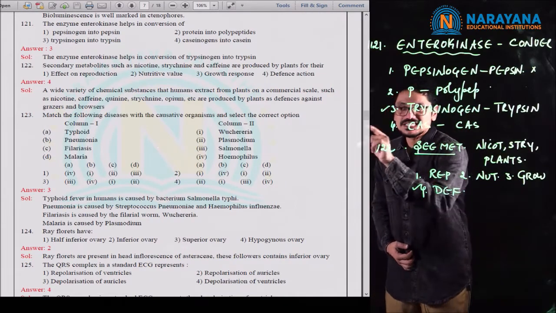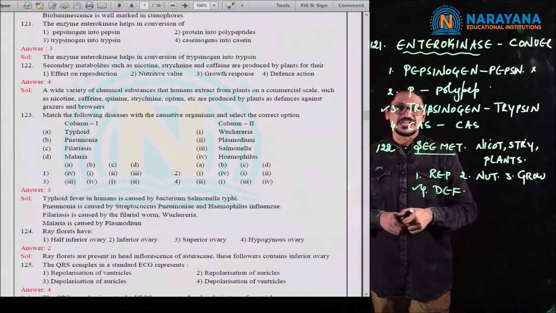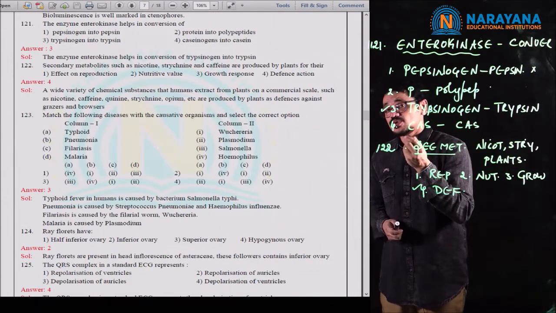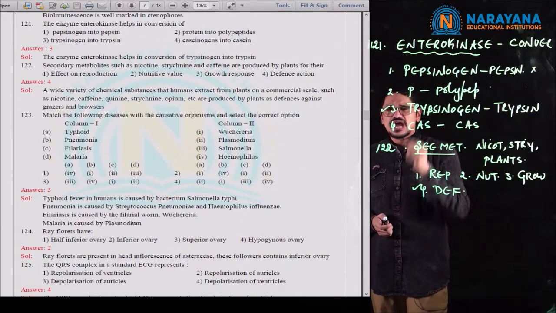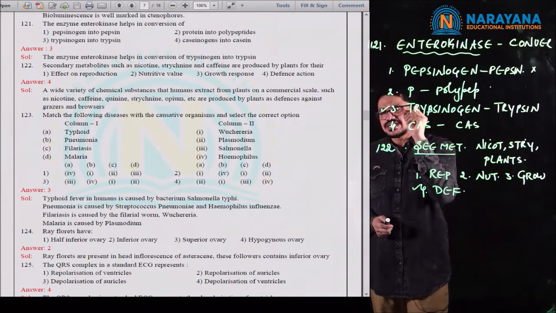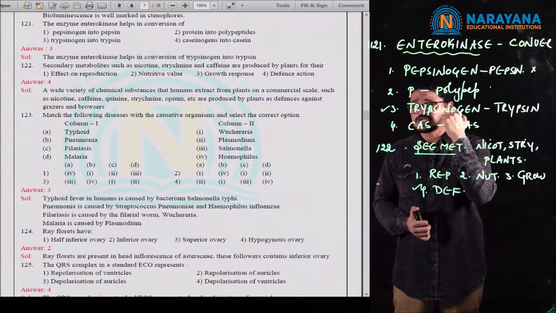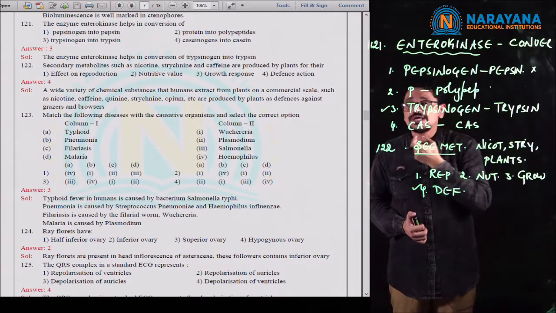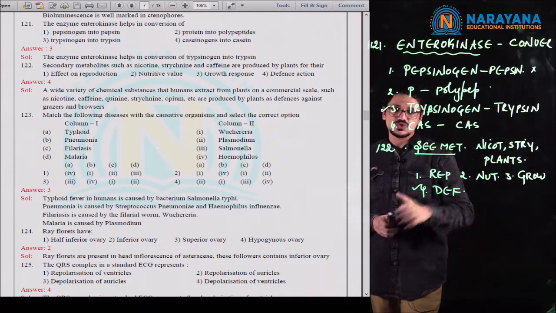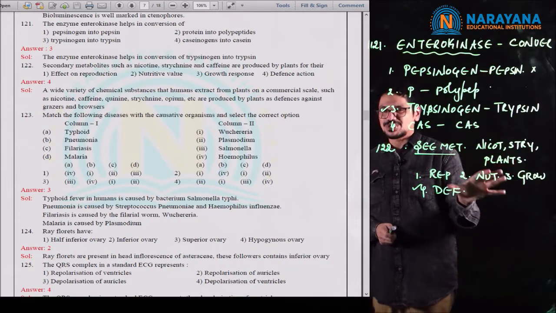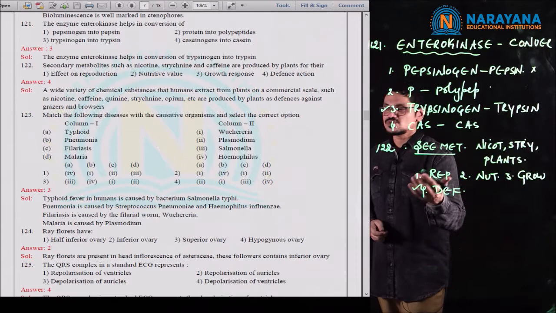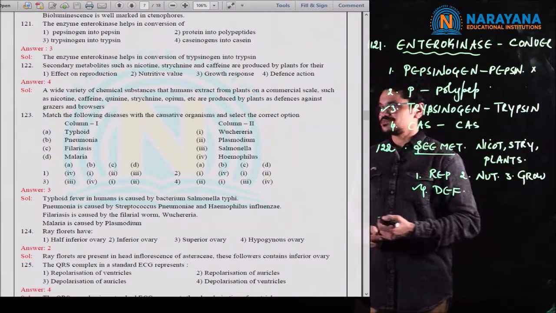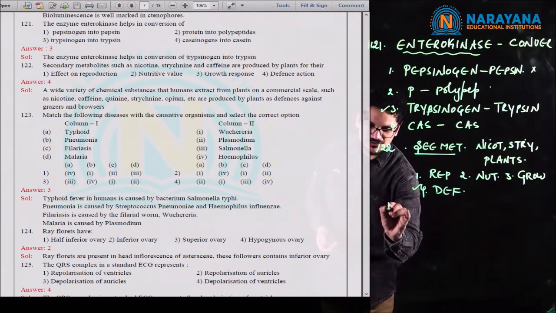So it acts as a defense against the grazing animals. Strychnine is a compound extracted from the Nux vomica plant, which is very irritating. It causes some sort of irritation to the smooth membranes, like the eye and even the respiratory tract. So anyhow, all these are the compounds produced by the plants, so they act as a means of defense only. So for 122, fourth option is the correct option. Let us move to the next question.